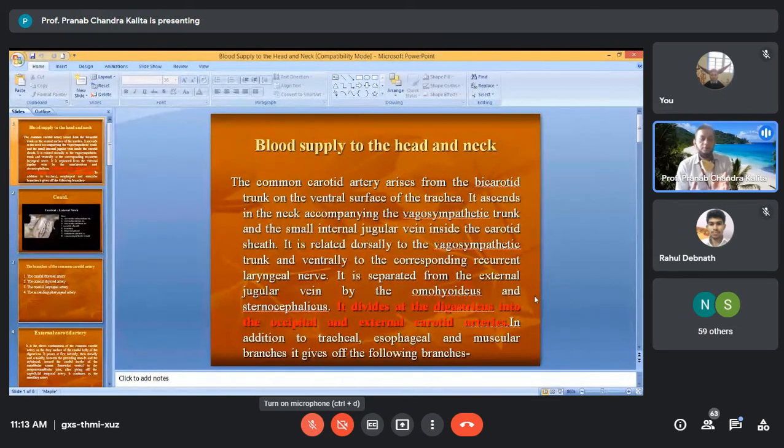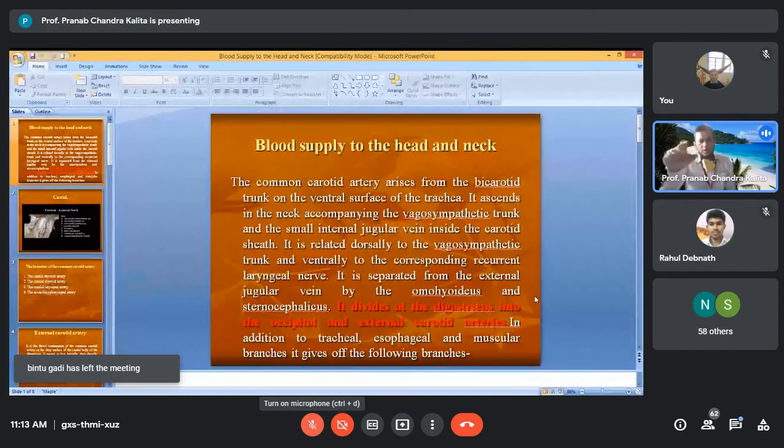The brachiocephalic trunk gives first the left subclavian, then the right subclavian, then continues for a short distance as the bicarotid trunk. The bicarotid trunk terminates by giving 2 common carotid arteries, and these are responsible for supplying blood to the head and neck.